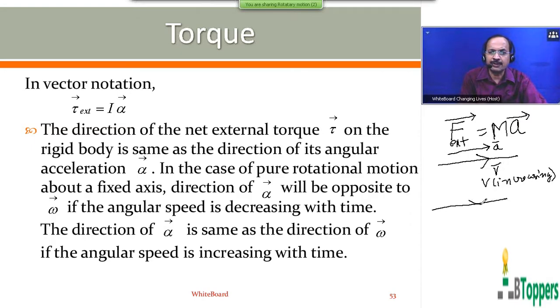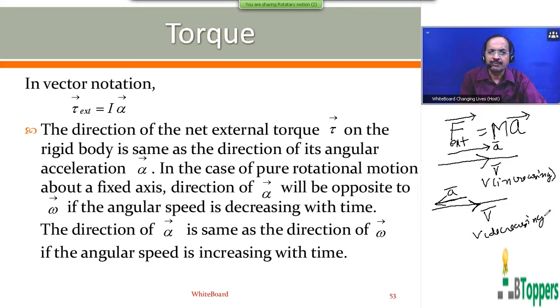In the case of one-dimensional motion with a constant acceleration, in pure translatory motion, which I discussed in the past in Newton's laws and friction, if the direction of the acceleration is opposite to the direction of the velocity, then the magnitude of velocity will be decreasing with time.